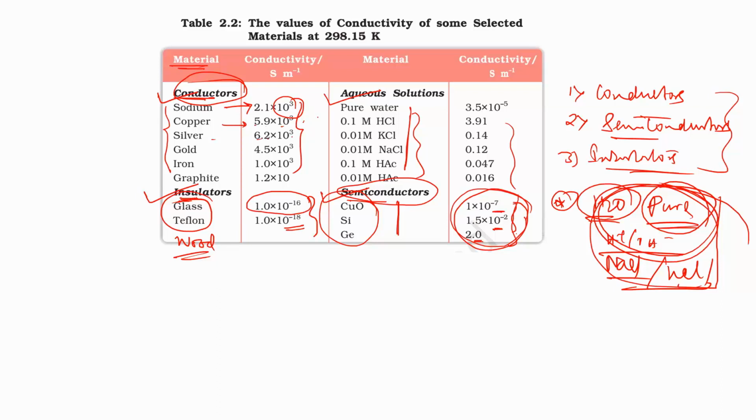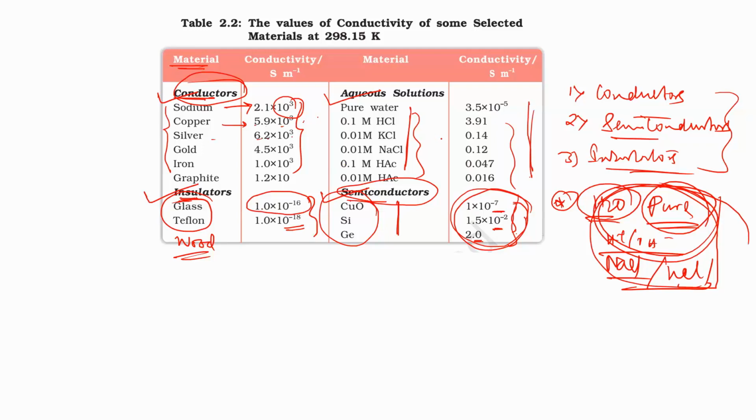So this is a solution type, these are aqueous solutions where we are adding strong electrolytes and weak electrolytes depending on their dissociation constant. Okay, so these are the aqueous solutions of strong electrolytes and weak electrolytes. When we add this type of electrolyte from outside to this pure water, then this aqueous solution acts as a conductor. So these are the values, there are various types of aqueous solutions.